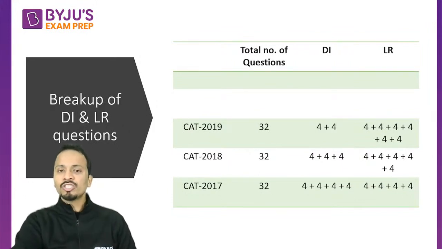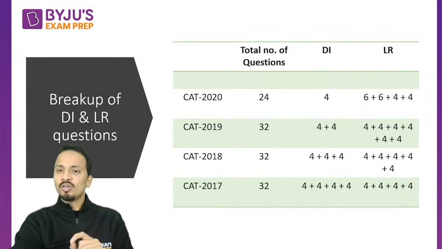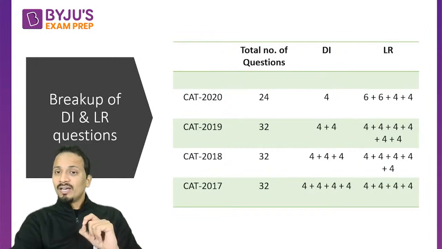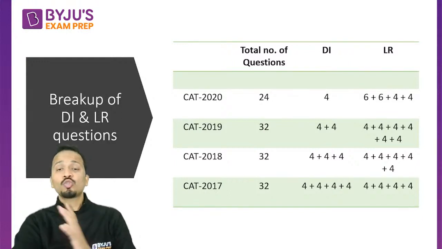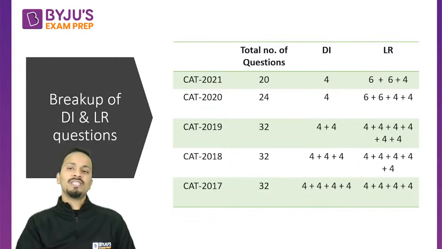Now, what happened in 2020 when the number of questions was reduced in the LRDI section? The number of questions in 2020 was 24. Only 1 set of 4 questions of data interpretation, and there were 20 questions on logical reasoning. This was amazing. So now you can see that only 1 set of DI and 5 sets, 20 questions, of logical reasoning. The same trend followed this year, my dear friends. So only 1 set of DI.